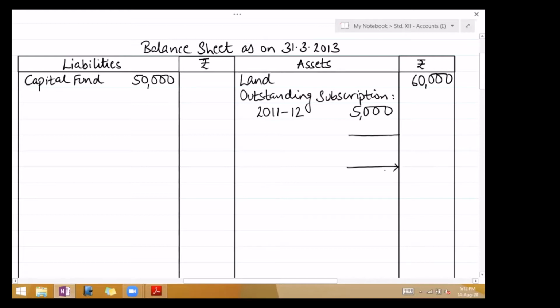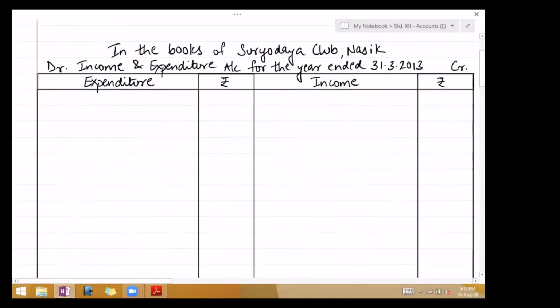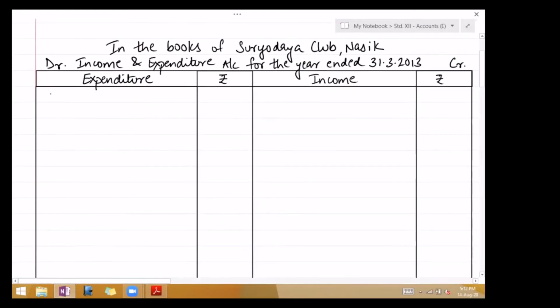Next, prepaid insurance 2,500, add to insurance in income and expenditure account. So go to expenditure side, write insurance premium.